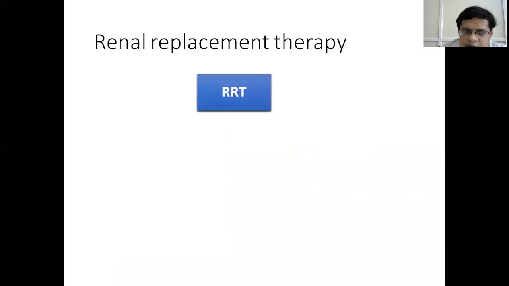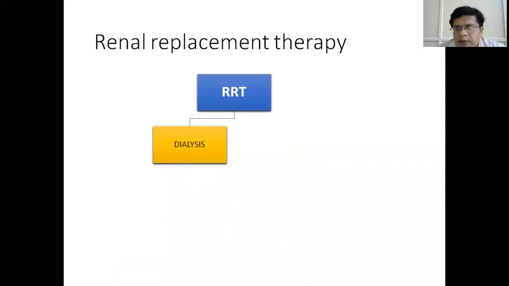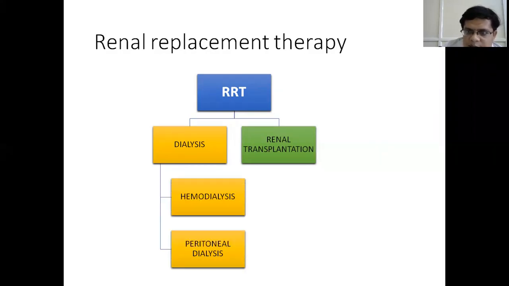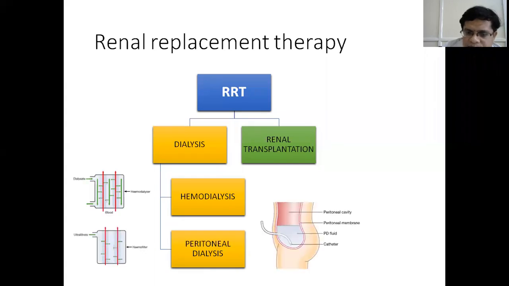Now coming to renal replacement therapy. When a patient reaches stage 5 chronic kidney disease, when sustenance of life is not possible without doing a dialysis, then we opt for renal replacement therapy. The kidneys have shut down and can no more do their function. Without proper functioning of the kidney, ultimately the patient will die. Then we have to go for renal replacement therapy. It can be of two types: dialysis and renal transplantation. Dialysis is again of two types, hemodialysis and peritoneal dialysis.